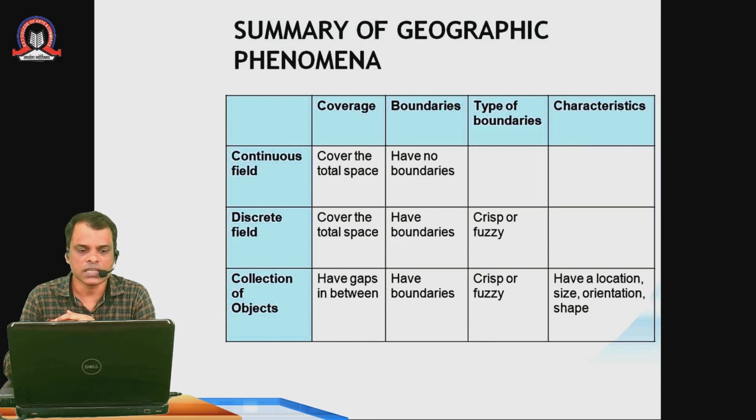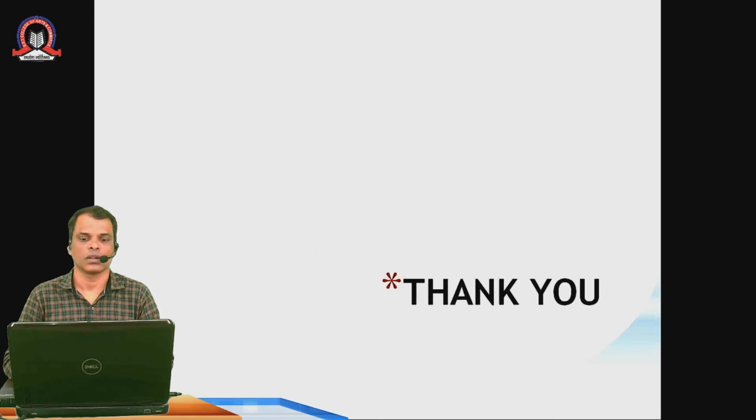Then the last one is a collection of objects. Objects have gaps in between, first thing. Second thing, they also have boundaries. The boundaries can be crisp or fuzzy, and as characteristics, they have location, size, orientation, and shape. Okay. So this is what we have to understand today: what is meant by a geographical phenomenon and how it is divided, that is, divided into objects and fields. Thank you everyone.